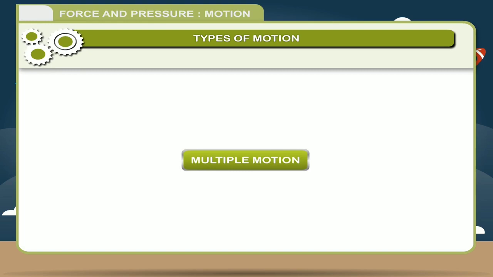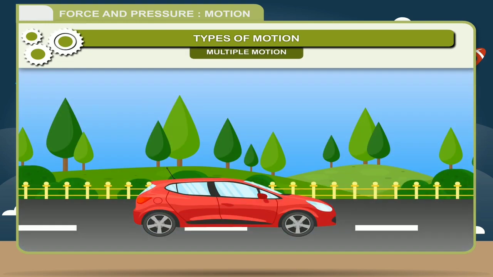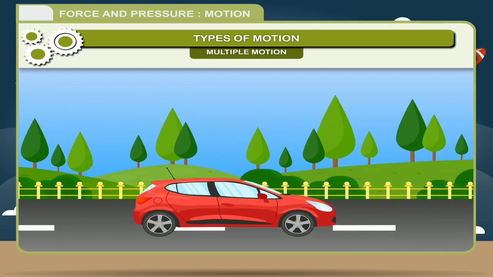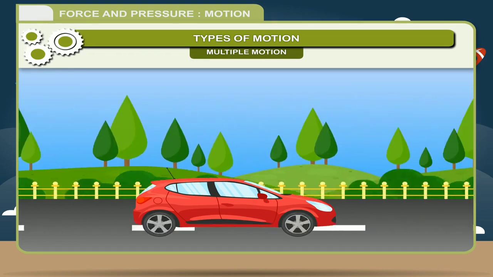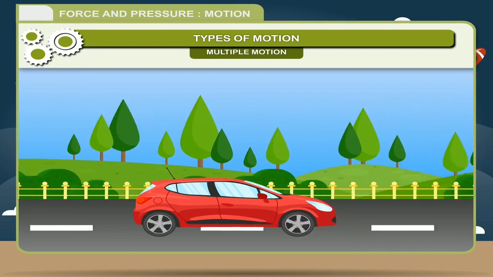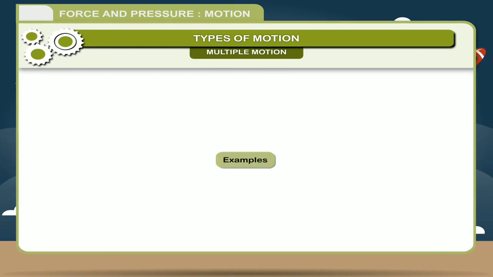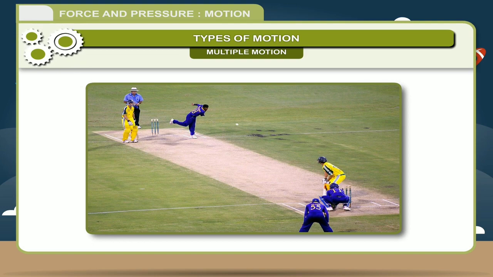Multiple motion. When an object possesses two or more types of motion at the same time, it is called multiple motion. Example: when a spin bowler delivers a ball, the ball has a motion of spin, so it is known as rotatory motion, while it moves towards the batsman, so this is translatory motion.